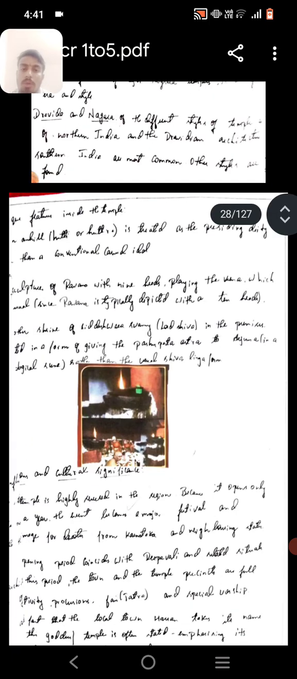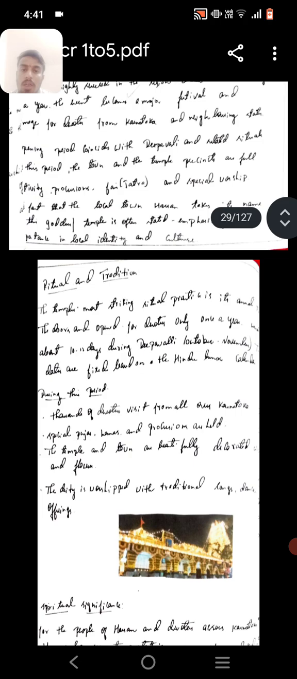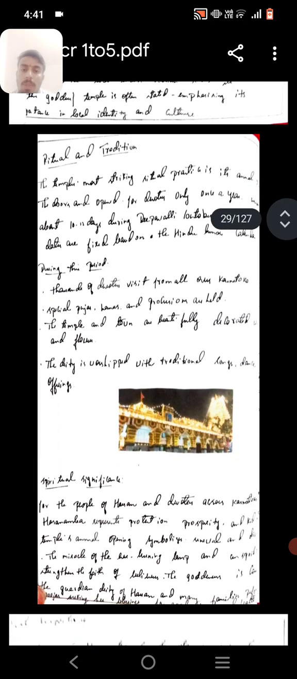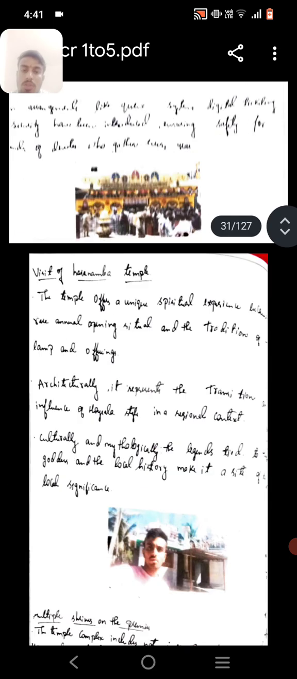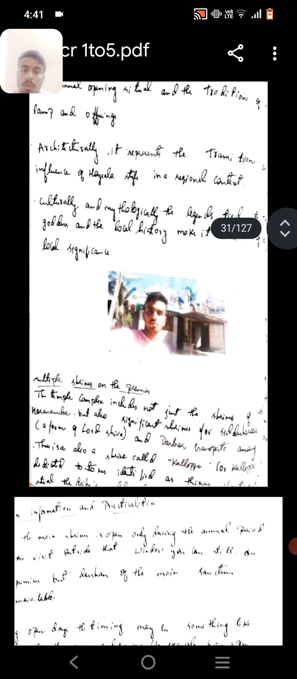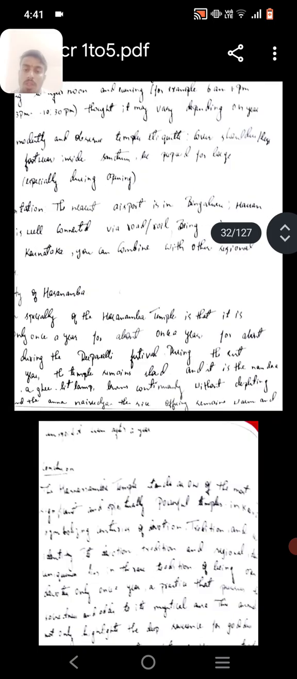Aspects of a Ravana with nine heads, cultural significance, rituals and traditions, and spiritual significance. The Asanamba temple has multiple shrines. I visited the Asanamba temple in November, the Hoysala temple.